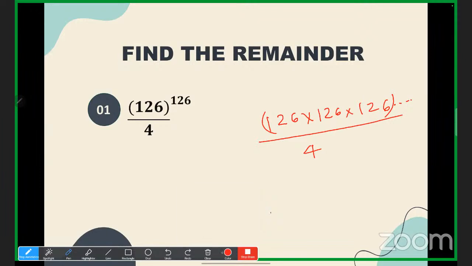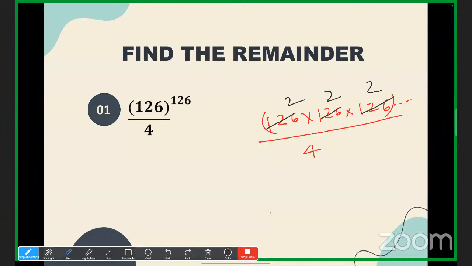126 divided by 4. What would be the remainder? Just divide 126 by 4. Yes, 2, right? Okay, so 2 I'll get. Here also I'll get 2. Yes or no? Here also I'll get 2. So how many 2s will I get basically? 126 2s I'll get. Yes or no?